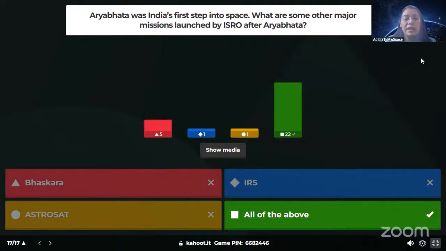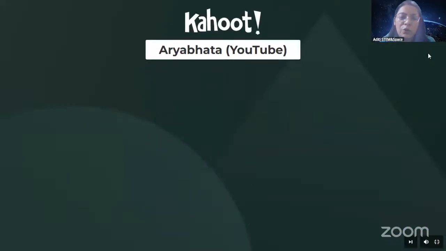So Astrosat was actually the first X-ray satellite, a space telescope, that India launched. And yes, all of them are correct. And I think everybody knows the names of Chandrayaan, Mangalyaan, and many more, Aditya L1, which ISRO has been sending. So Aryabhat was the stepping stone for us to start a space journey, and we are not looking back at all. With that, let's see the podium and let's see who has topped today's Kahoot quiz.